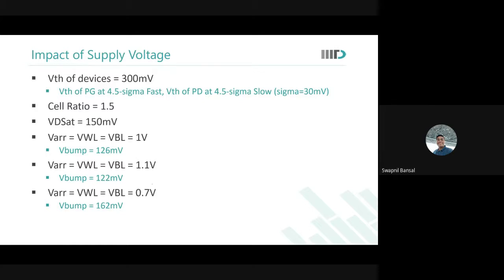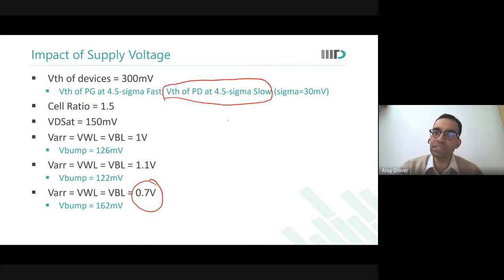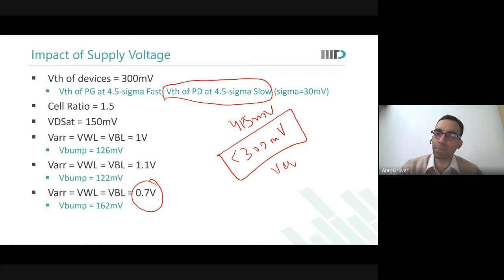So what is happening is, at 0.7 volts, we said that the VT of PD is 4.5 sigma slope. How much is the VT here? Something like 415 millivolts. At 0.7 volts, the gate overdrive that you have is less than 300 millivolts now. So your pull down becomes very resistive. And therefore the bump value increases. Okay.